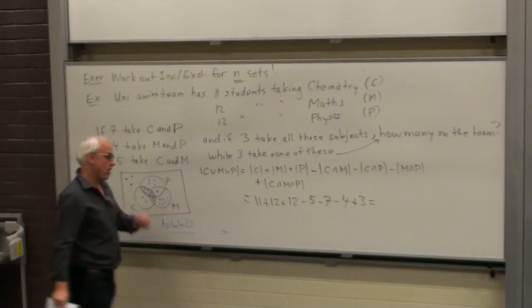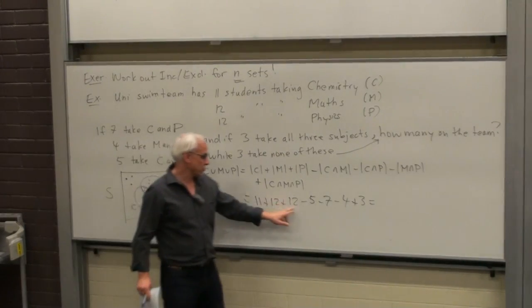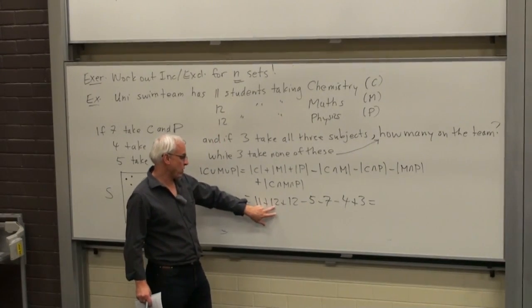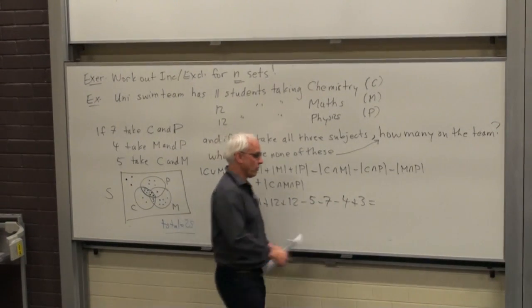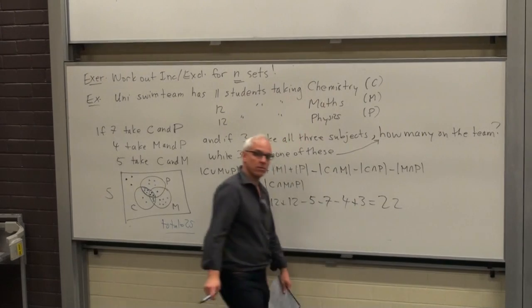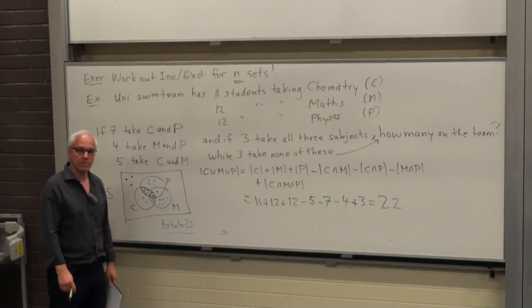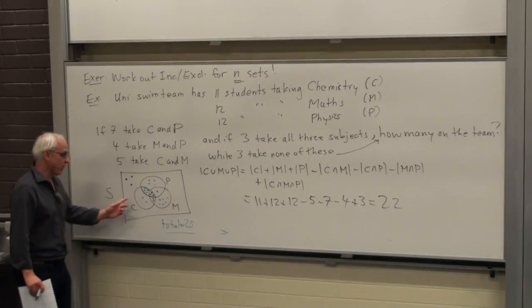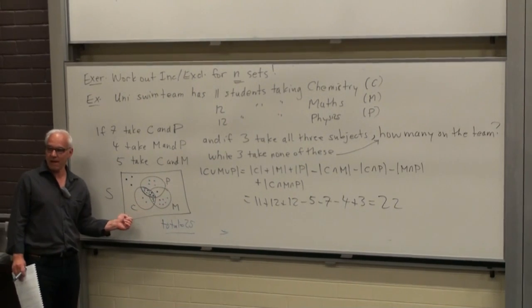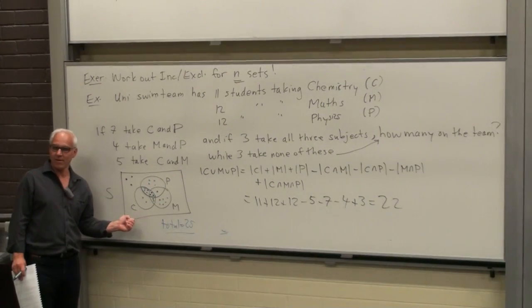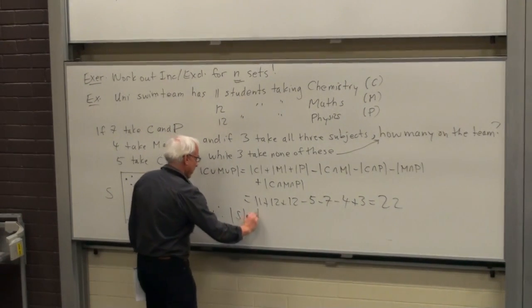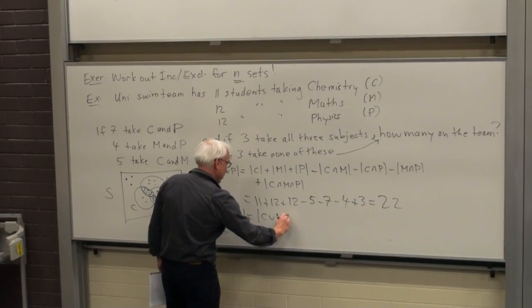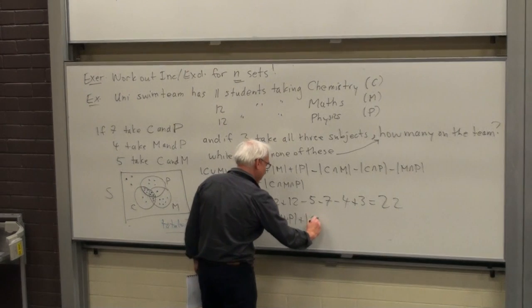For a grand total of, this 12 cancels with that 12, so we've got 23 minus 1, that's 22. So that's the number in the union of C, P, and M. And therefore the total number in S is the number in C union M union P plus the number in the complement.